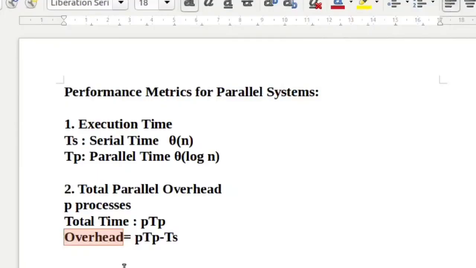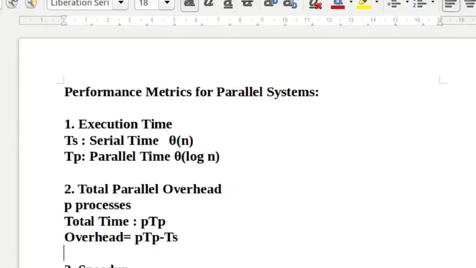Actually, that should be zero in an ideal situation, but it never happens because there is extra overhead in a parallel system, and because of that, there is some value for this overhead. And how is it calculated? P into TP. TP is the overall parallel time on each processing element, and there are a total of P processing elements. So the total parallel time over all processing elements will be P into TP minus TS, that is the serial time. So this is the extra overhead that is incurred in a parallel system.